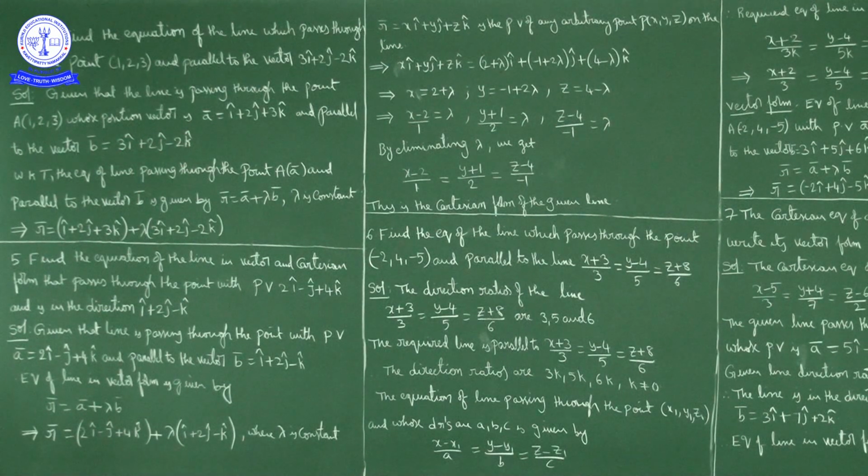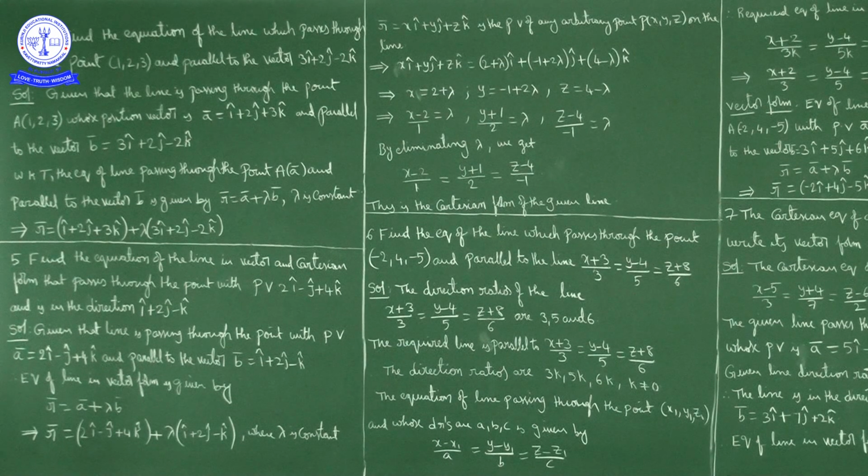So required equation of line in Cartesian form is x minus x1 by a is equal to y minus y1 by b is equal to z minus z1 by c. So what we get, x minus 1 by 3 is equal to y minus 2 by 2 is equal to z minus 3 by minus 2. Okay, that is Cartesian form of this line equation.